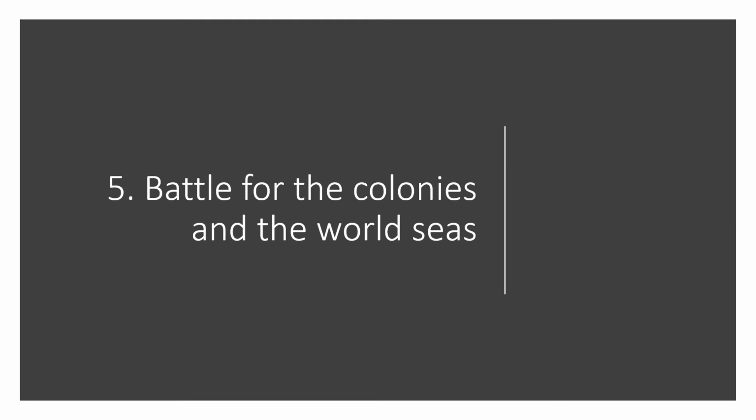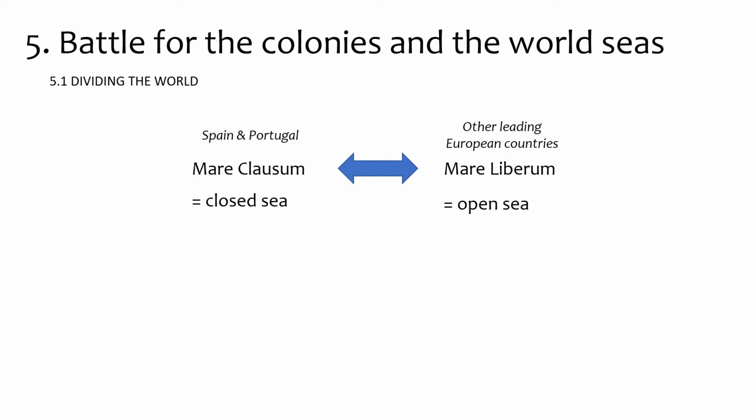Battle for the colonies and the world seas. The Spanish and Portuguese will divide the world amongst them. They are in favor of mare clausum, which means closed sea, and they ask the Pope to draw a line on the map of the world. You see a dashed line in your book, and that is the line of the papal bull. Of course, the other leading European countries, such as France, England, and the Netherlands, don't like this idea.